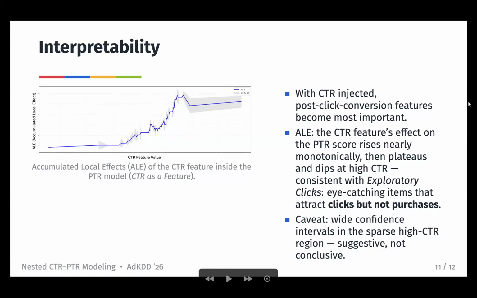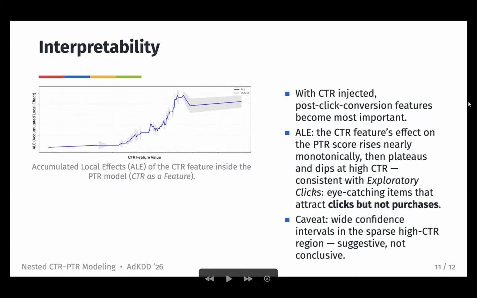The nested model also has intuitive feature usage patterns. When using CTR as a feature, other than the CTR score itself, the most important features become the post-click conversion features. So conceptually, the overall model behaves like a combination of a CTR model and a post-click conversion model.